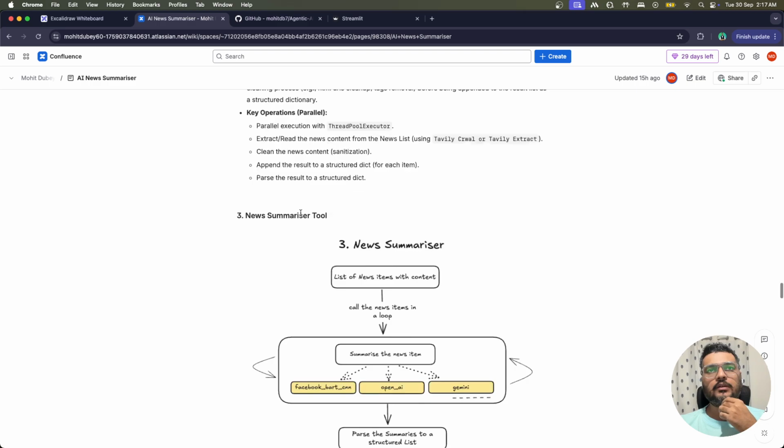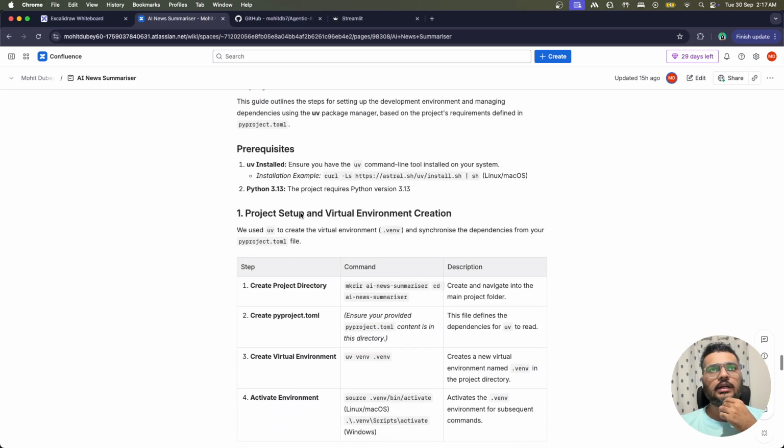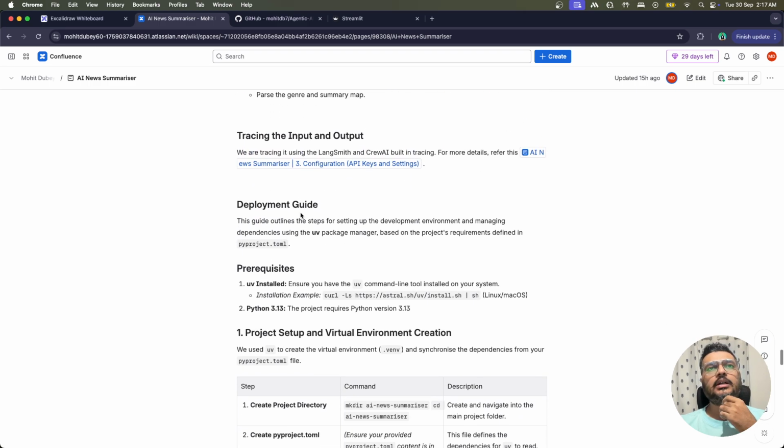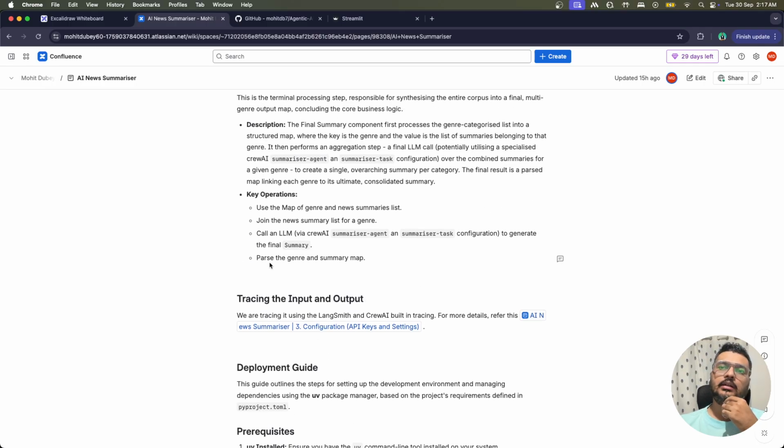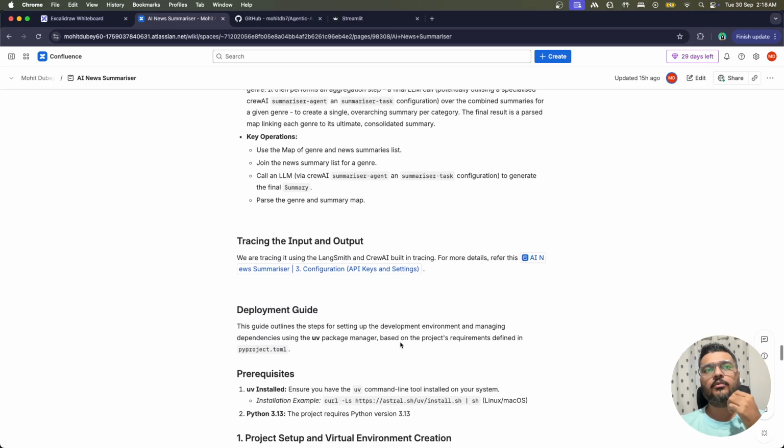Each item that we have just discussed is covered. After that, there will be a deployment guide. One more thing is tracing: we are using Langsmith and CrewAI for tracing, which you can see below.